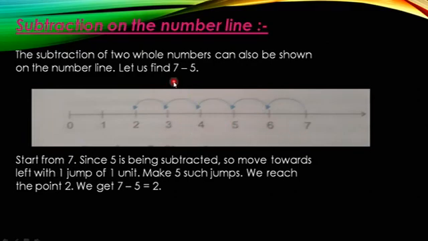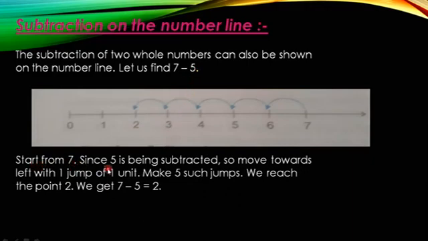Here the sum they have given is 7 minus 5. You have to start from 7 and take 5 jumps, because we have to subtract 5. Start from 7: 1, 2, 3, 4, 5. So 5 jumps we did and we reached the number 2. So 7 minus 5 gives us 2.